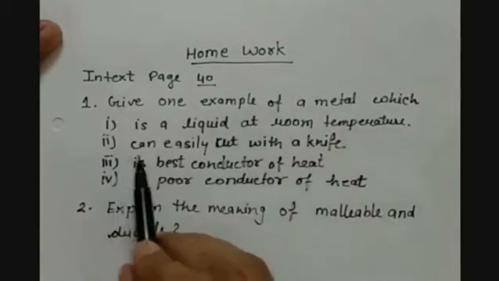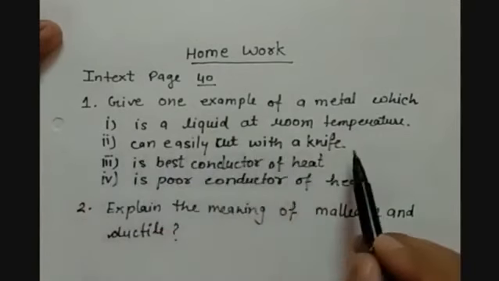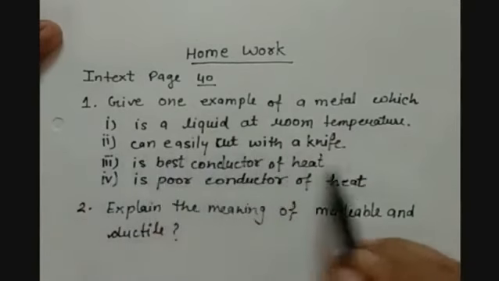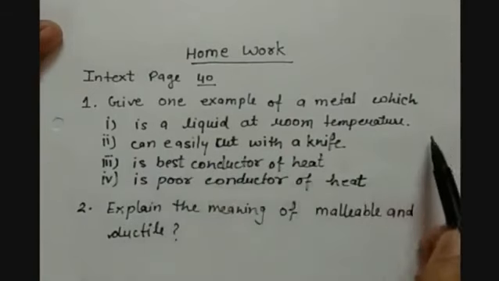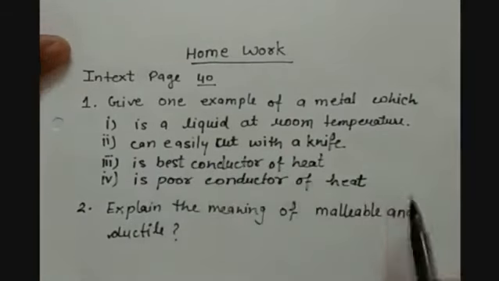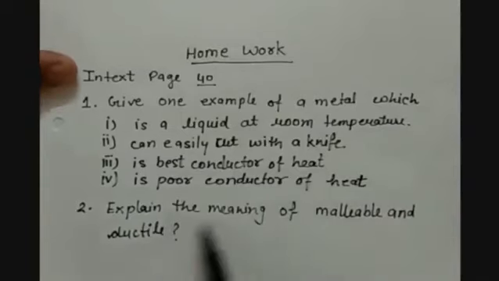Second: can be easily cut with a knife, is best conductor of heat, is poor conductor of heat. So you have to give examples of all these 4. Second question is: explain the meaning of malleability and ductility, that means you have to define malleable and ductile in case of metals.